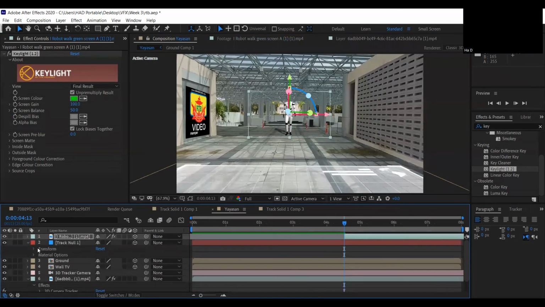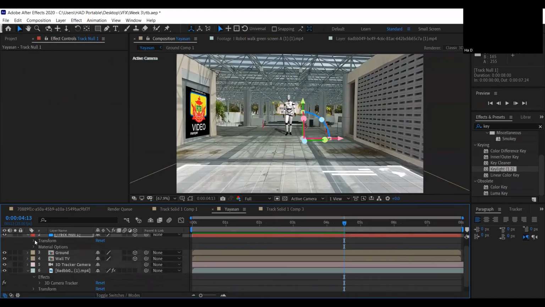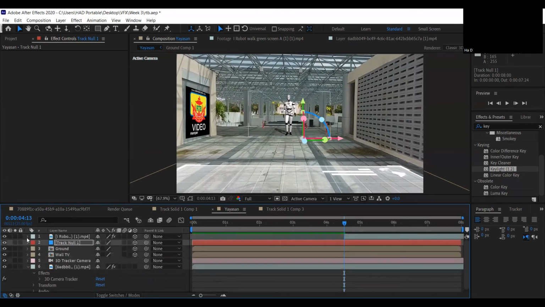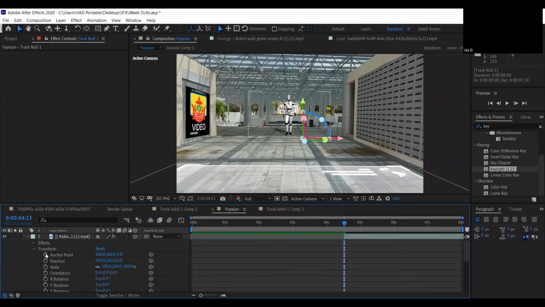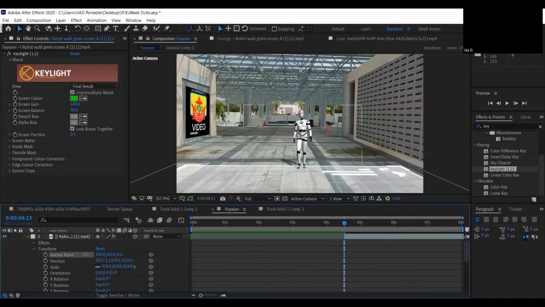And then we need to copy the position of the node, and then put it to the robot. Copy and paste the position from the node to the robot. Paste. Slightly move. We can make it larger. Anchor point. Move it.